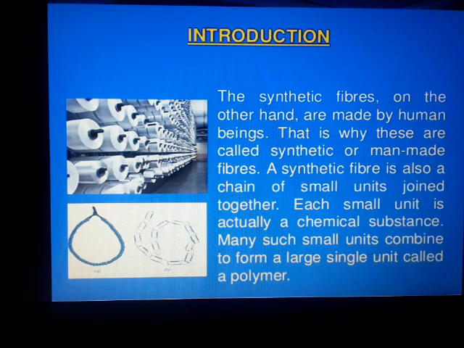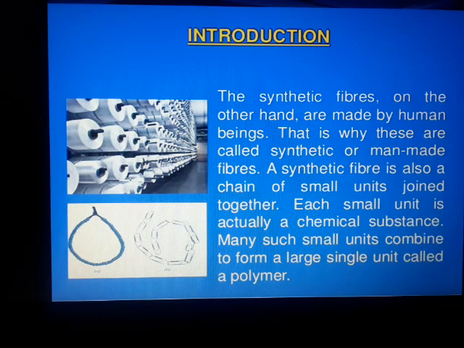Usually the synthetic fiber is made of small units that are joined together. What is the smaller unit called? It is called as monomer. Here one garland, this necklace is given as an example. Like a necklace, a single unit can be converted into a larger unit by combining together.